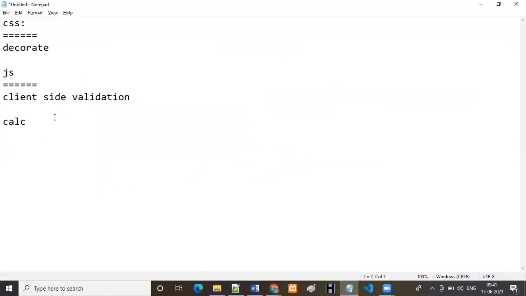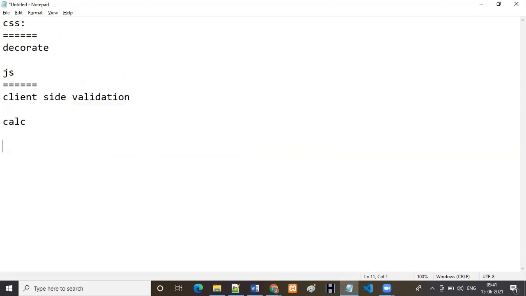Clear? Okay. Client-side validation means, as a user, whichever website I access, that is called client-side validation. For the user, it will be reflected, no? So that's why we call it client-side validations.